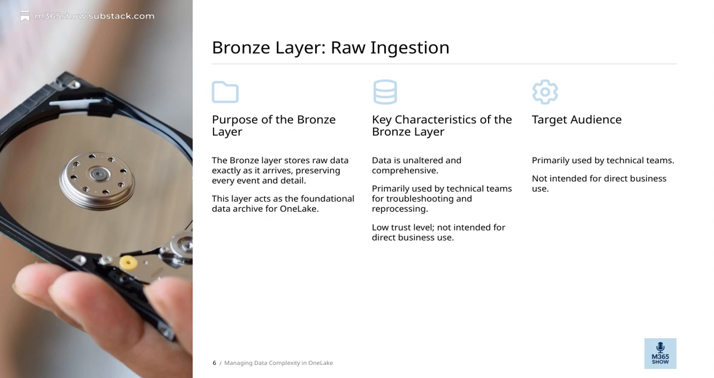Think of the bronze layer as the ultimate data archive for OneLake, providing a solid base for all subsequent data processing. Its main purpose is to keep the raw data intact, so technical teams can access and work with the most complete version of the data whenever needed.